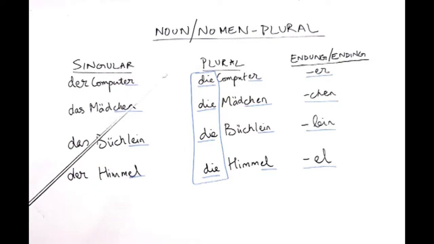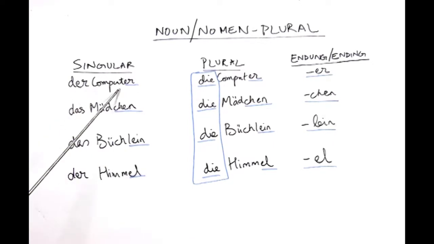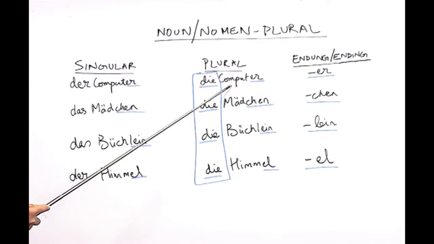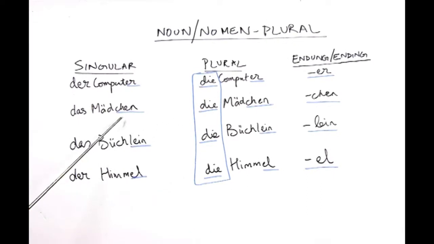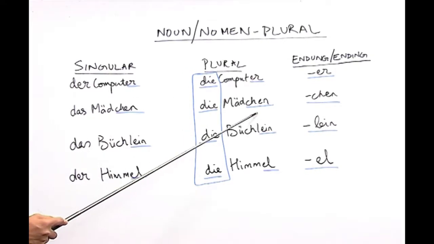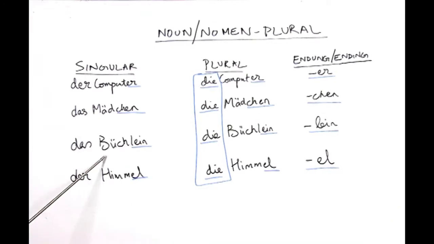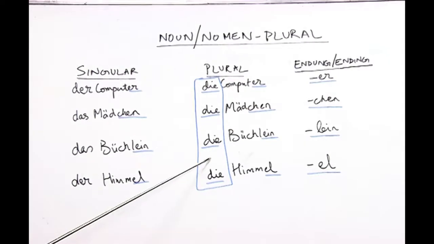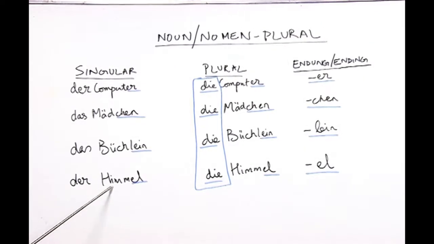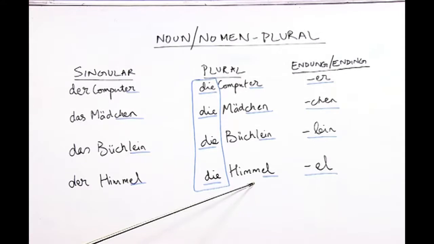So, in the singular we have der Computer, and in the plural we have the same form of the noun, which is die Computer. The same rule applies for the next noun, which is das Mädchen in singular, die Mädchen in plural. Das Büchlein in singular remains die Büchlein in plural, and the word der Himmel remains die Himmel in plural.